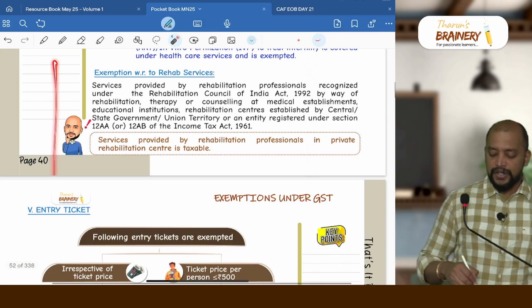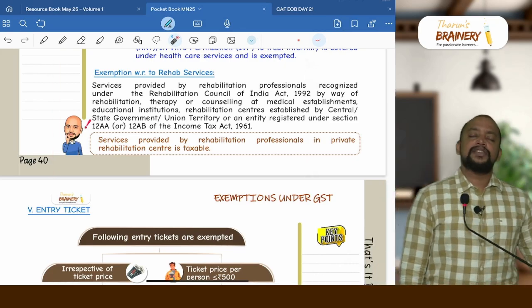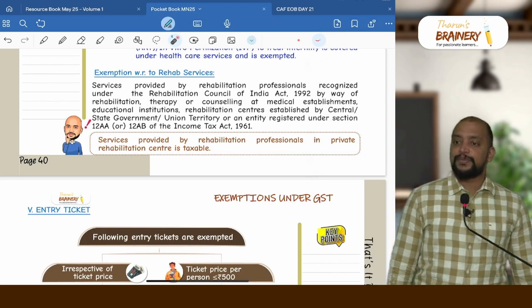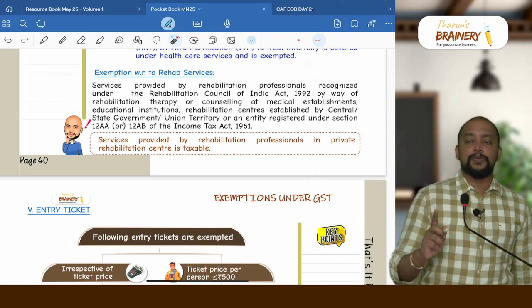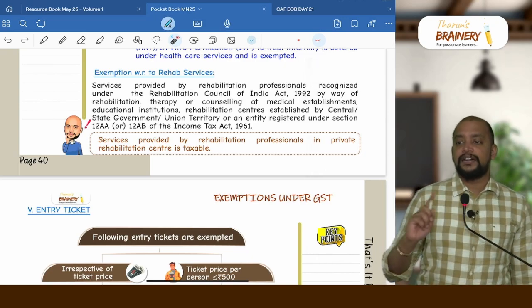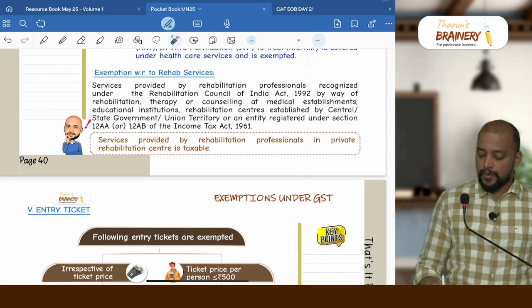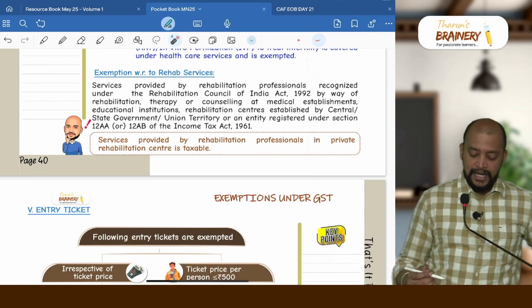Even we have an exemption for rehab services. So rehabilitation professionals, where they should be working? If they are working in education institutions or medical establishments, it is exempted. But if they are working in the rehab centers, that rehab center should be run by a trust or by government. Then only it is exempted, otherwise it will be taxable. That is, services provided by rehab professionals in private rehabilitation centers will be taxable.